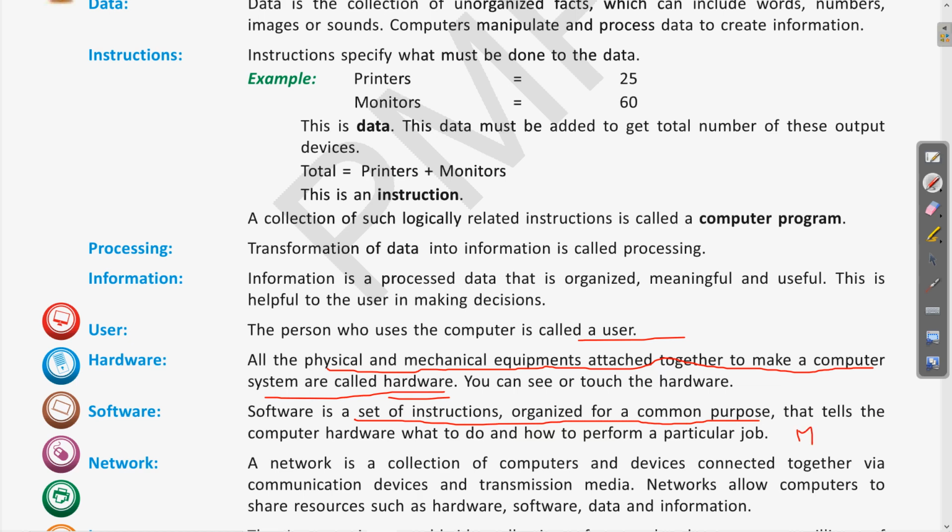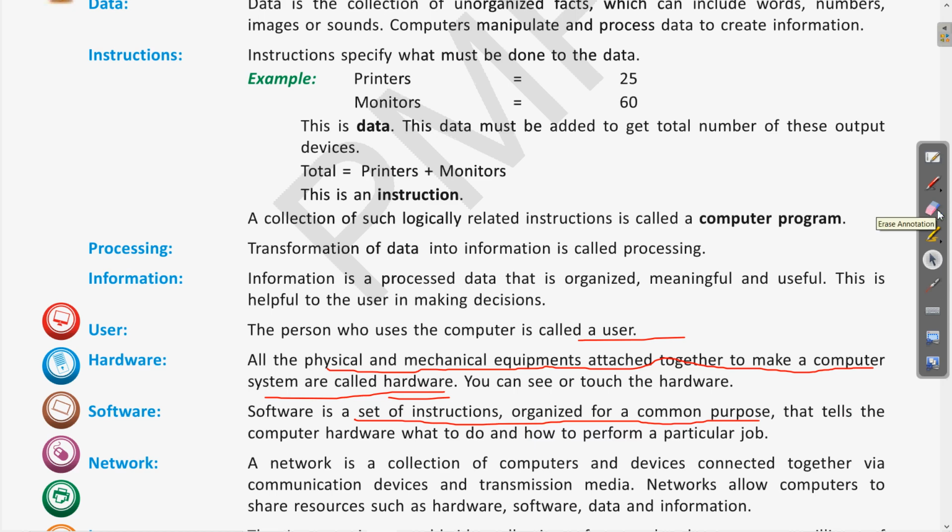Everyone has used MS Word to write something on the computer. So MS Word is an example of software, as it is a set of instructions which is used for writing something. Clear? So this is the meaning of software, a collection of instructions organized for performing some task.